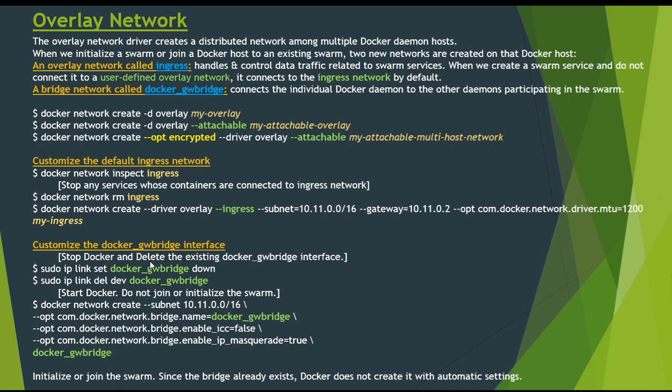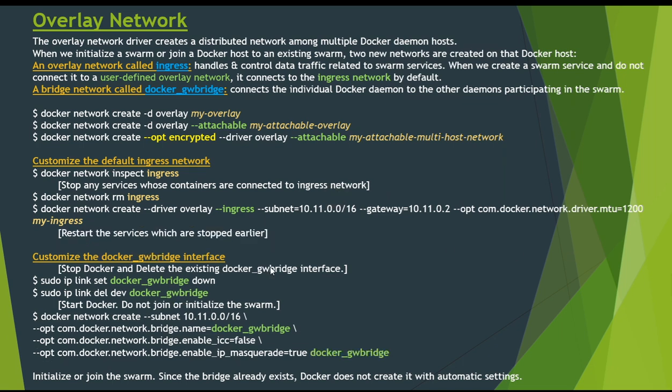We can name our ingress network something other than ingress, like we have used here, my-ingress. So we can have only one. An attempt to create a second one will fail. We can only have one ingress network. Once the ingress network has been created, we can restart the services which we stopped here, right?